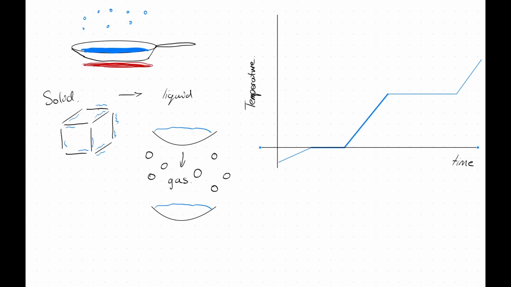So at the beginning, we have an mcΔT. We then have an mL_f. We then have another mcΔT before an mL_v, before finally another mcΔT. Are they the same c? In each one of these situations, we would have the c of ice, the c of water, and the c of steam. So each one of these specific heat capacities is going to be different. Which one is going to require more energy? The latent heat of fusion or the latent heat of vaporization?